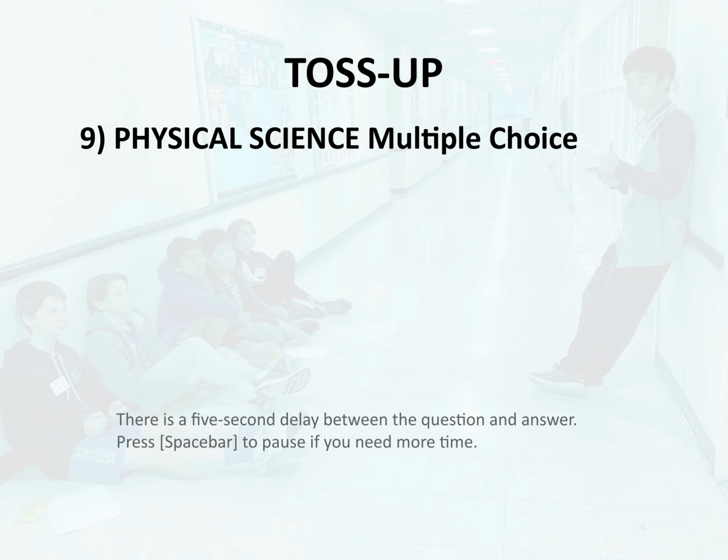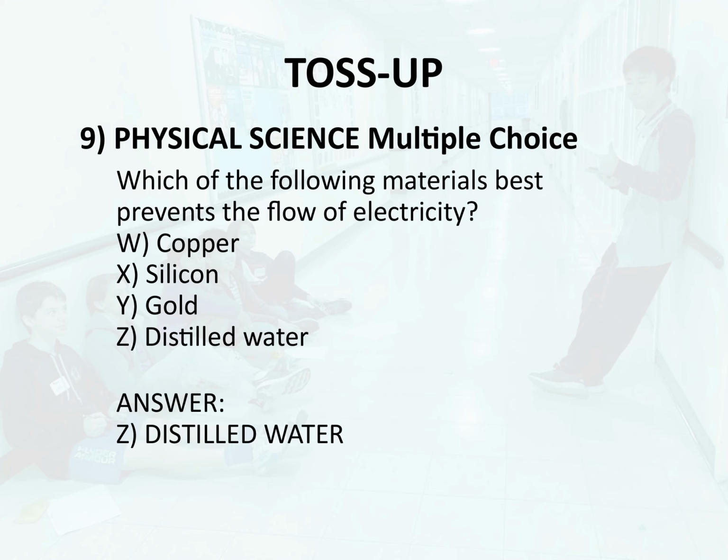Toss-up 9. Physical science. Multiple choice. Which of the following materials best prevents the flow of electricity? W. Copper. X. Silicon. Y. Gold. Z. Distilled water. Answer. Z. Distilled water.